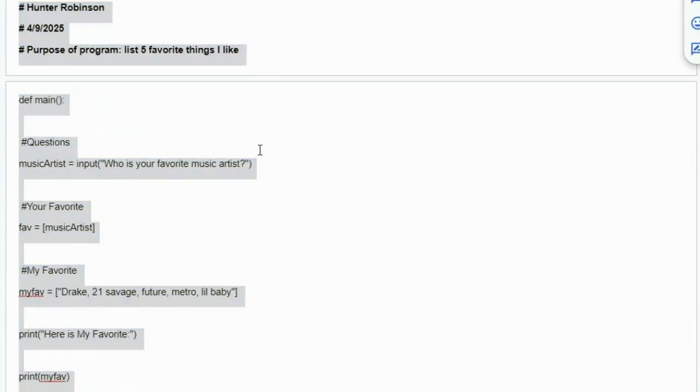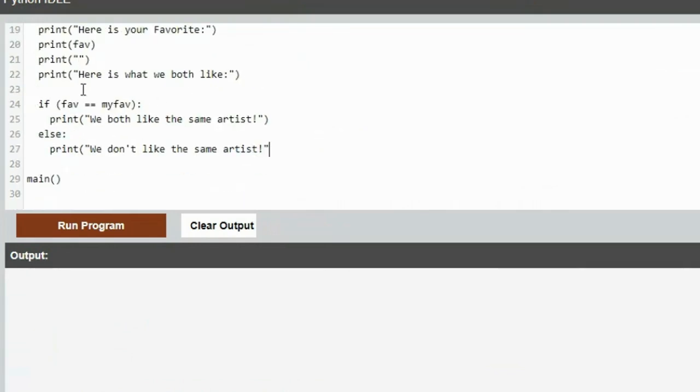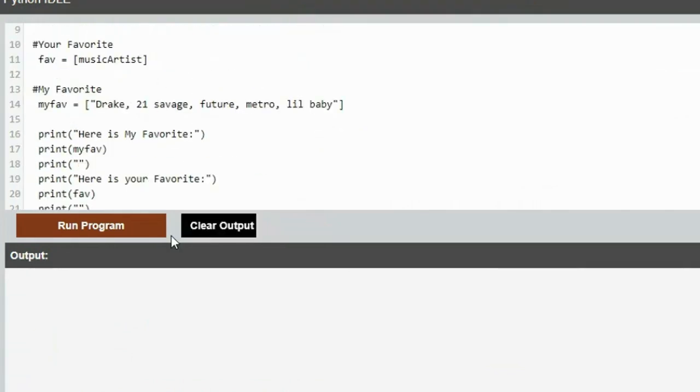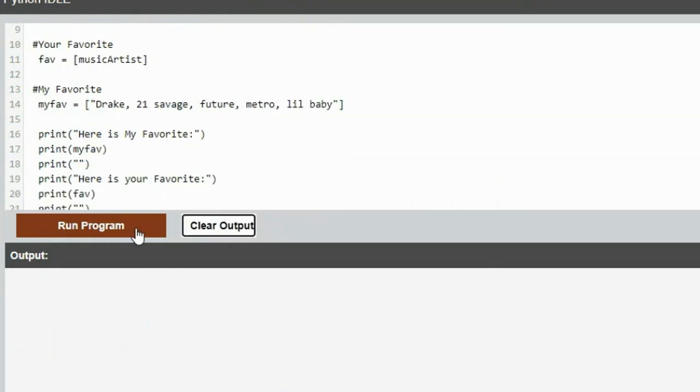I do have it copied and pasted in here, and I've already taken out some of the spaces just to make it more on the screen. But there is an error when I run it. It says on line 29. Actually, 29 is fine. 27 is where you did not close the parentheses. So if I close the parentheses now, that clears up that error.